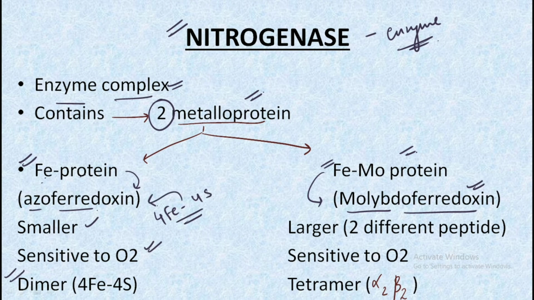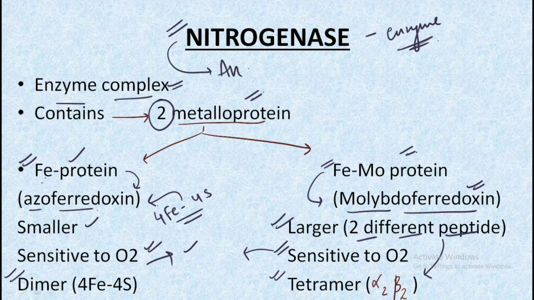The second component, molybdenoferredoxin, is a larger component which has 2 different peptides, 2 alpha and 2 beta, which makes it a tetramer, and it is sensitive to oxygen. So both the components are sensitive to oxygen. This makes us understand one more point, that nitrogenase works in anaerobic conditions. Why? Because both of its subcomponents are sensitive to oxygen. They cannot work in the presence of oxygen.